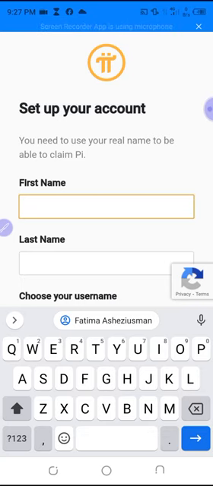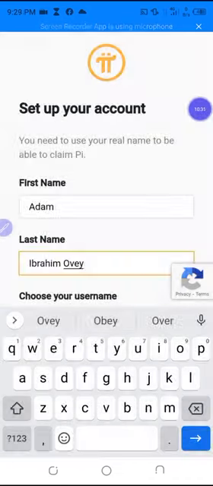exactly with the one on top of your ID, because when you come to do your KYC, that is know your customer, if the name does not match, automatically you cannot claim the Pi that you have mined, which means that the whole period that you have stayed mining will be a waste of time. So please take this place very, very seriously. So now I'm going to put my name. Now I'm done with the name aspect.